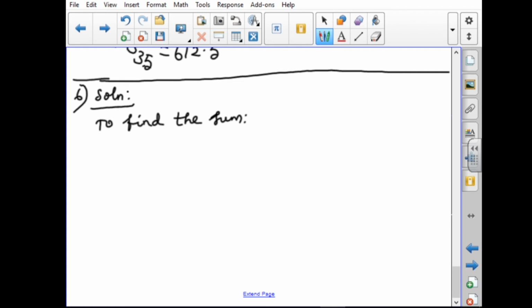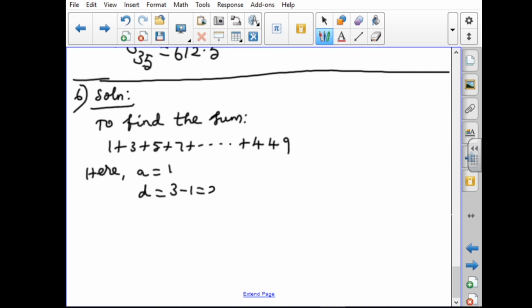So we have to use it like this: 1 plus 3 plus 5 plus 7 plus etc. They have given the condition less than 450, so up to 449. Here A equal to 1, D equal to T2 minus T1, so 3 minus 1 equal to 2.